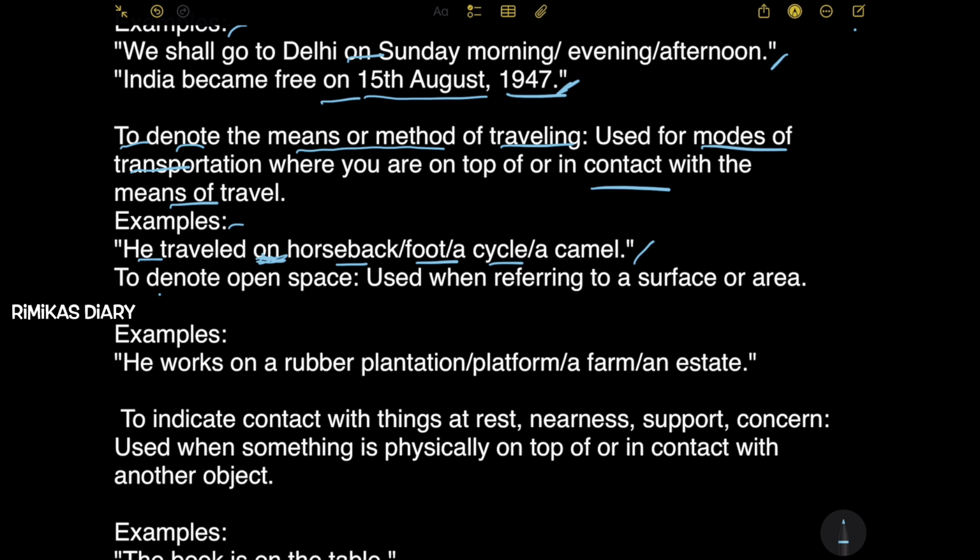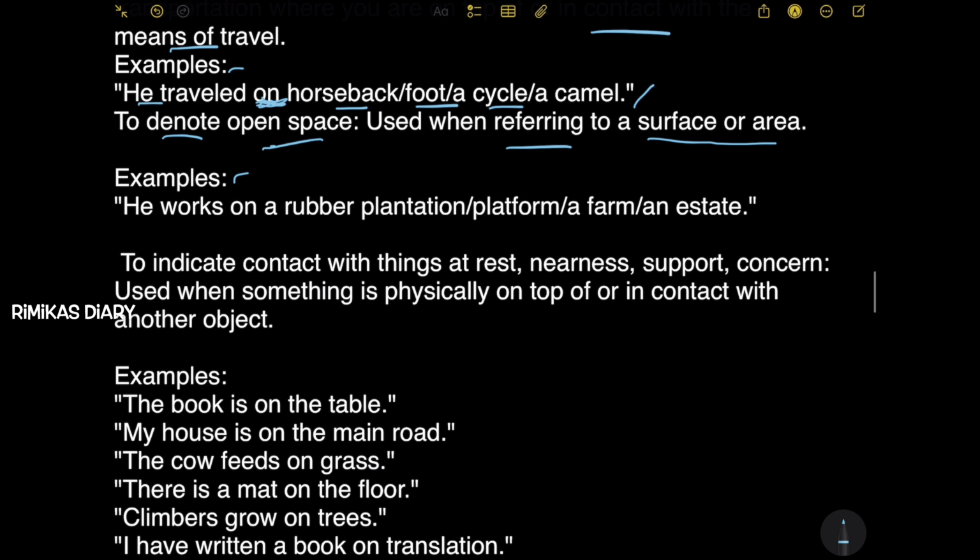Next, to denote open spaces, used when referring to a surface or area. Example: he works on a rubber plantation, platform, a farm, an estate. Here it's referring to a surface or area: an estate is an area, a farm is an area, a platform is a surface, and a rubber plantation is a surface.